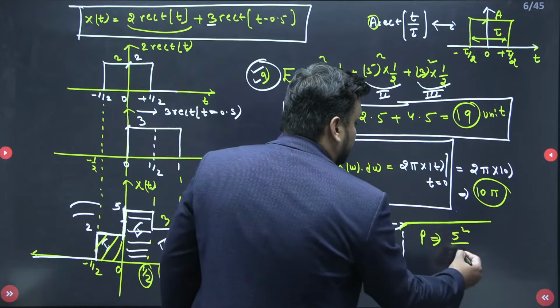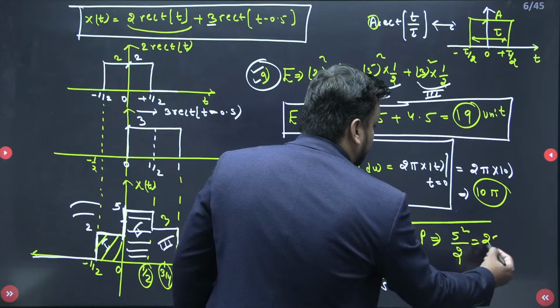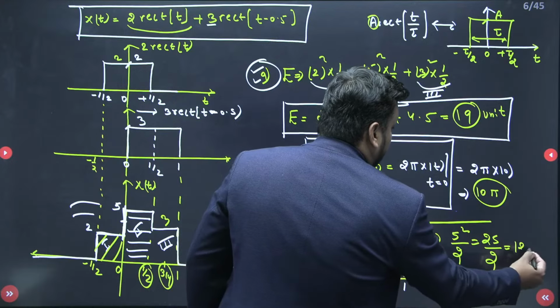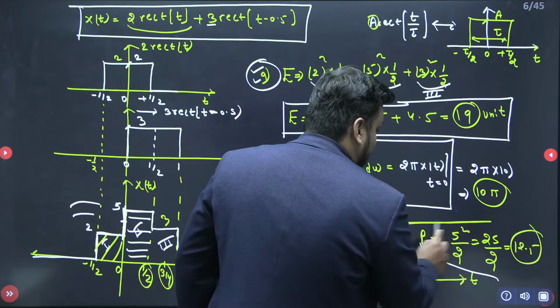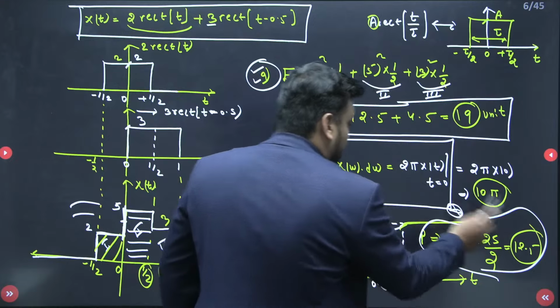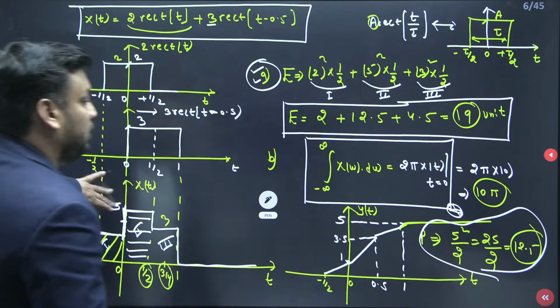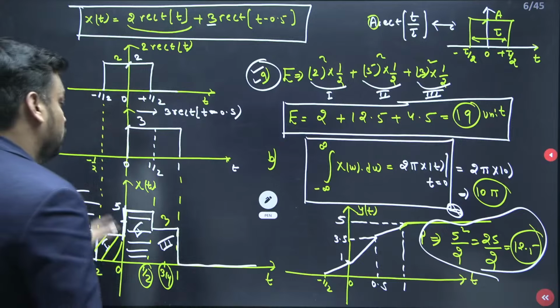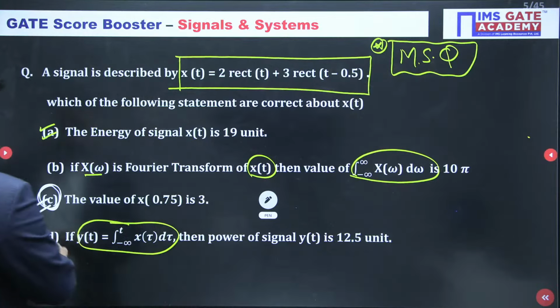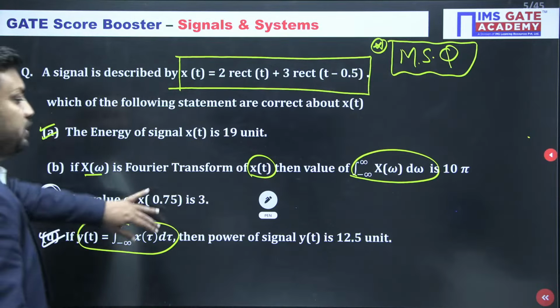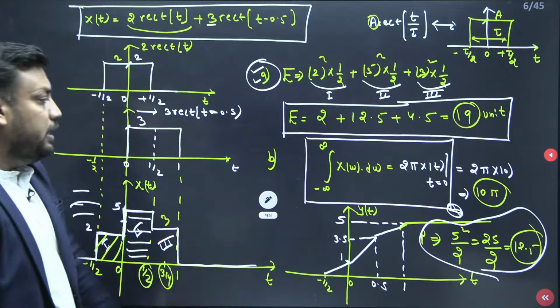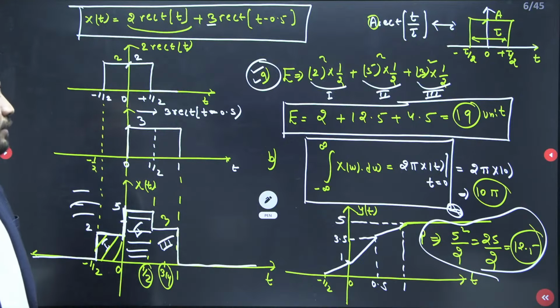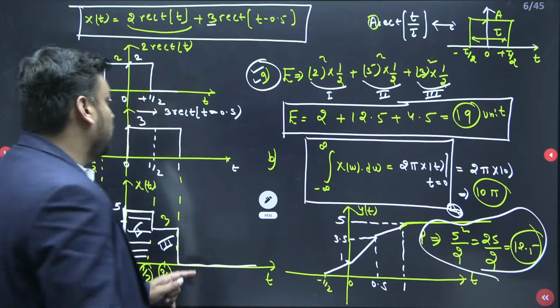So power is 5 square by 2, it means 25 upon 2, it means 12.5. If you have attended my classes, I have given you an amazing short trick, and using that, 12.5 units is the power for sure. So option D is also correct. Is this clear, guys? Yes or no?